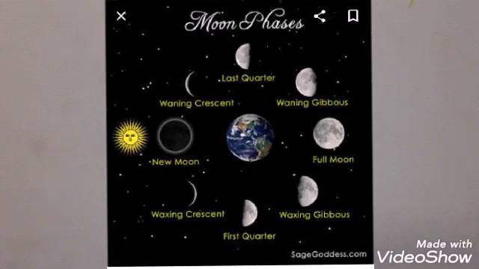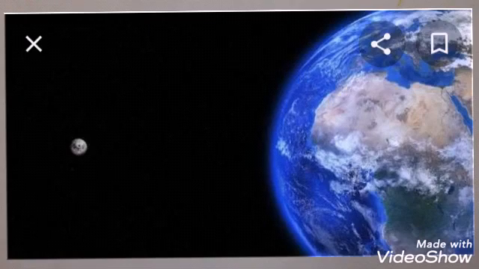What are the names of the days on which we see a round moon and on which we see no moon? We have learned the earth has one natural satellite. What is the name of that natural satellite of the earth? Yes, moon. Moon revolves around the earth and the earth revolves around the sun.